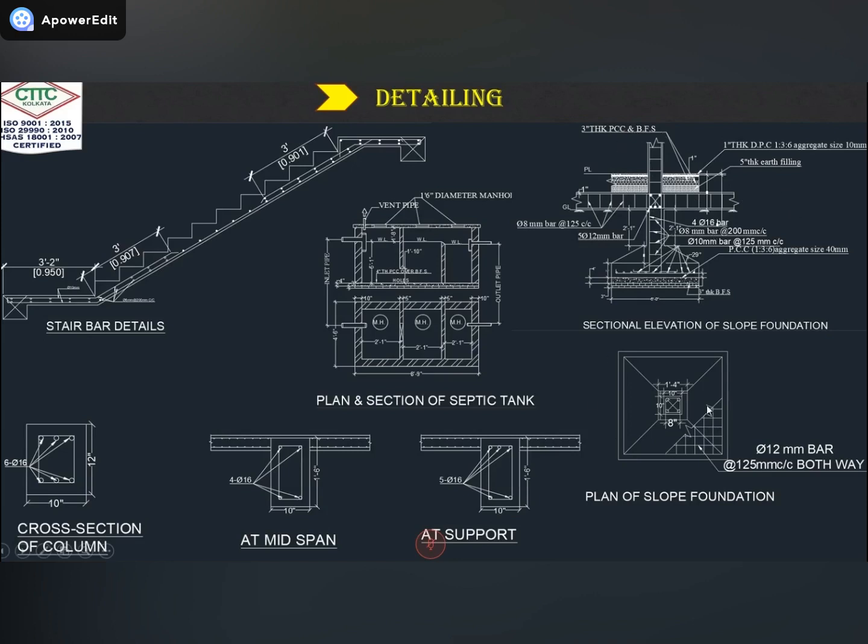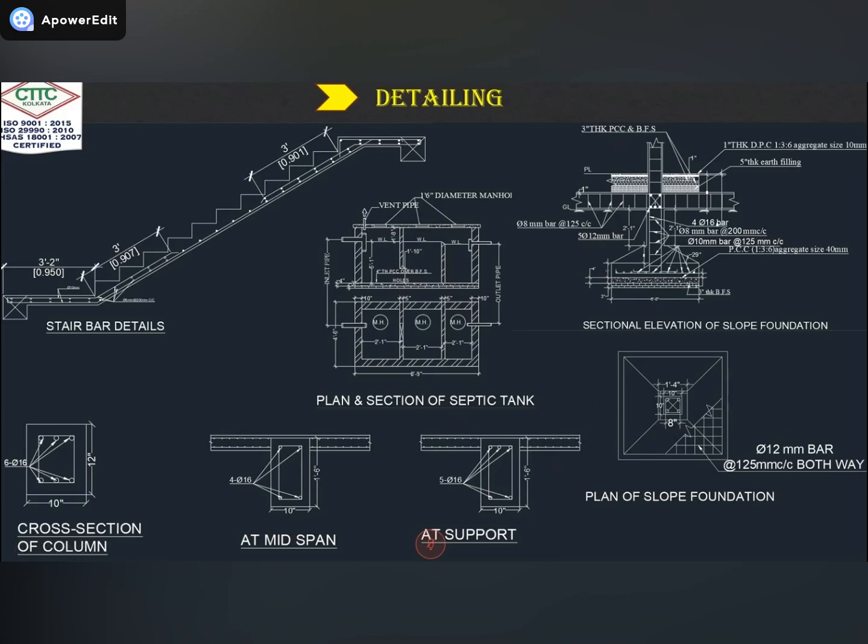So in this drawing, we show the plan of this slope foundation. You can see here the size of the foundation and the size of the column. And here we use the 12 mm bar size for this foundation. And here the support is there, mid span is there. So I am showing all the detail here. If you need extra detail, you will do the drawing and show it in your detailing part. So these are the types of drawing we need to show on our sheet.